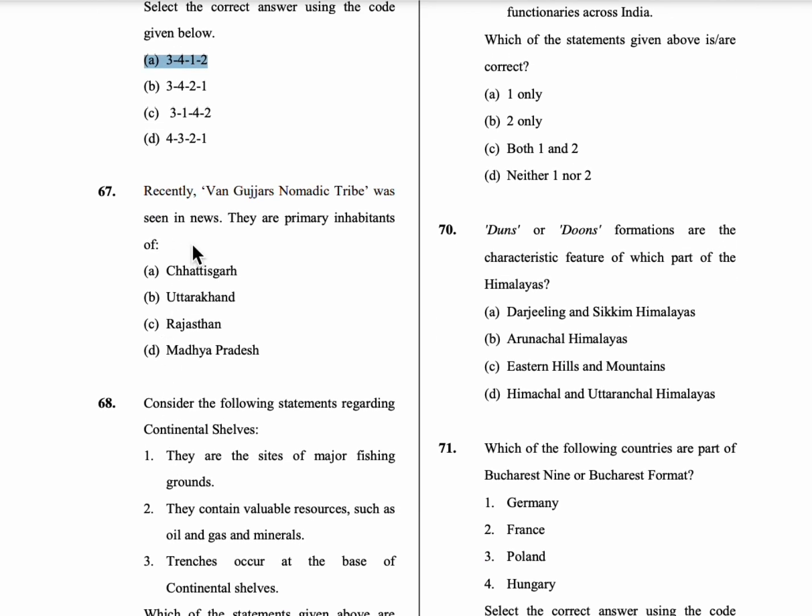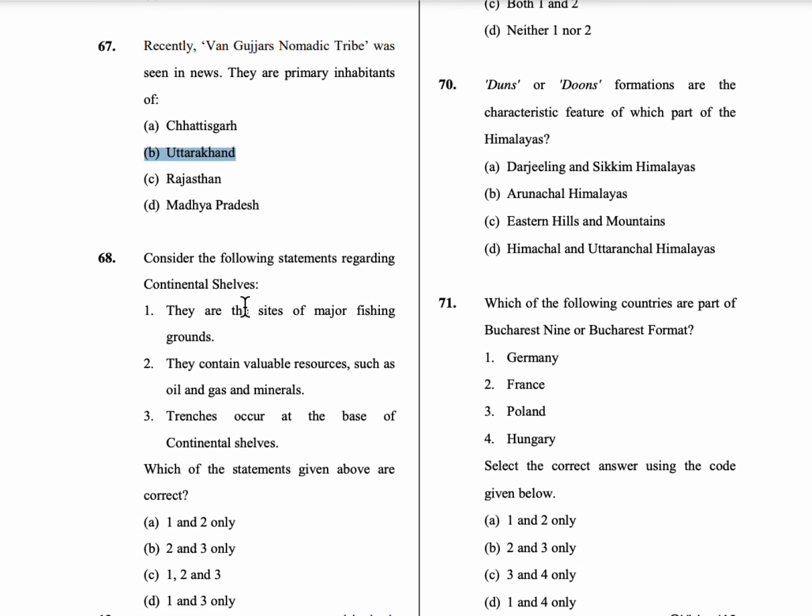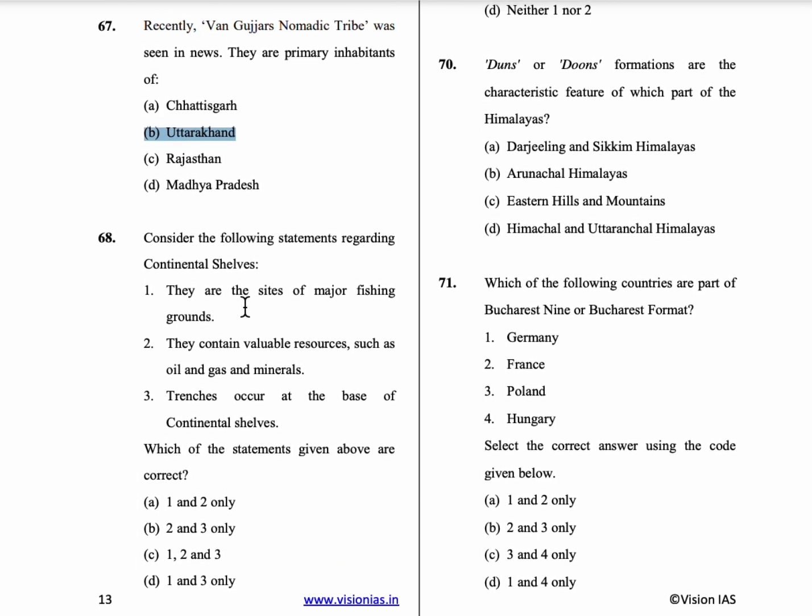67th question, recently one Gujjar nomadic tribe was seen in news. They are primarily inhabitants of Uttarakhand.